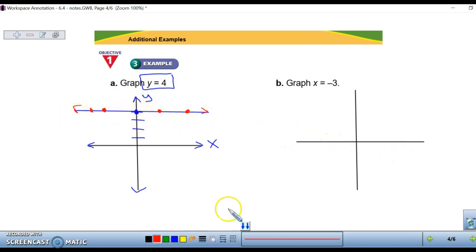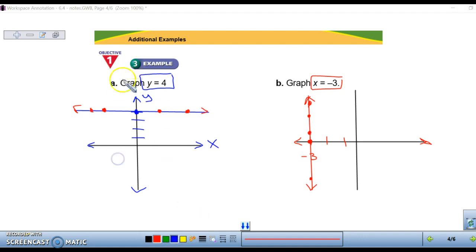So let's do x equals -3. We go on our x-axis and we find -3. We put a dot there. And x equals -3 follows this entire line, and it goes up and down, so that no matter where you are on that line, x is equal to -3. So when we graph x equals a number, we have a vertical line.